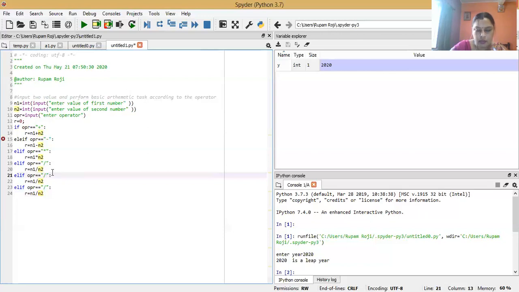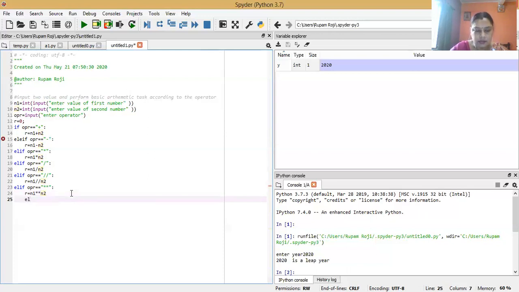If opr equals float division, meaning double slash, then r equals n1 double slash n2, and if opr equals exponent, then r equals n1 double star n2.